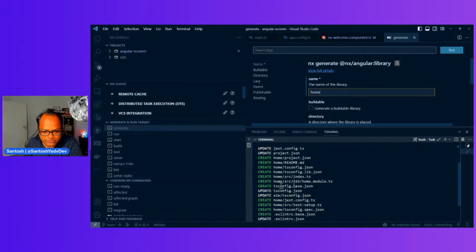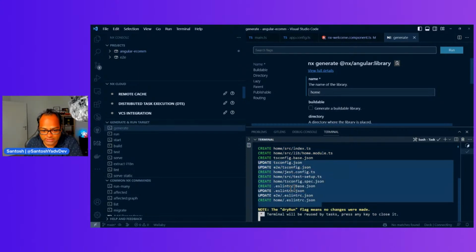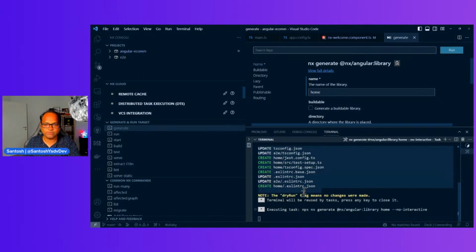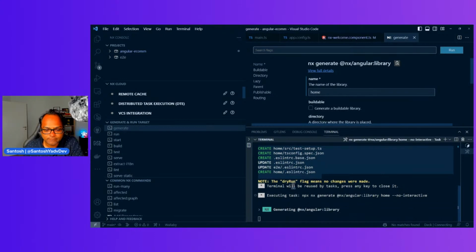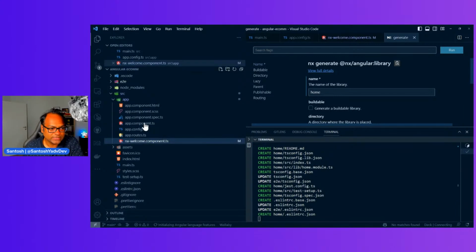You can see all the files which will be created here. There are also some updates: your ESLint RC will be updated, and your project.json config. So let's run this. Great, all the files are created.